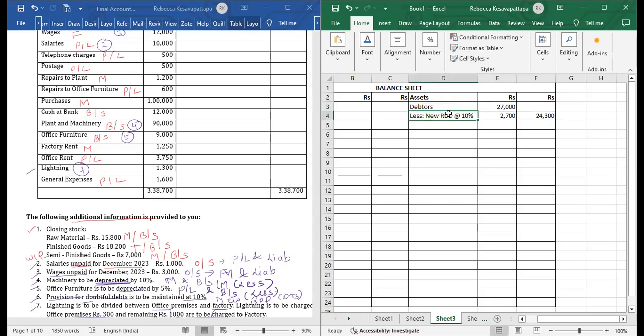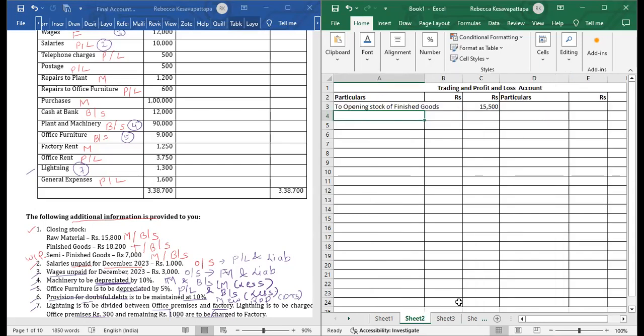Now, adjustments have two effects. So this new RDD has to be written somewhere else, that is in the P&L. Now we will go to the P&L and mention it there. Acha, trading and P&L are together. So in the trading account, you should always leave around 7 lines: 1, 2, 3, 4, 5, 6, 7, 8 lines. Then you write here 2. We'll see how we do the adjustment on this.